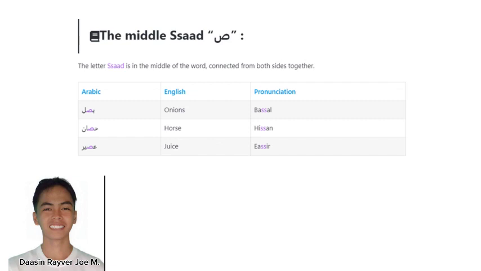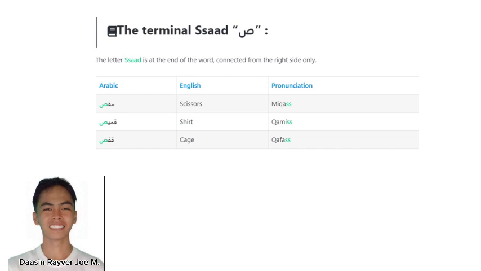For middle Sod, we have onions, which is pronounced basil. We have horse, which is pronounced hisa. And we have juice, which is pronounced ishir. For the terminal Sod, we have scissors, which is pronounced mikas. We have shirt, which is pronounced kamis. And we have cage, which is pronounced kafas.